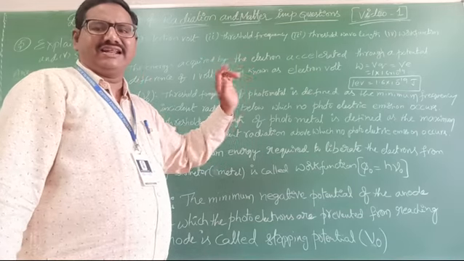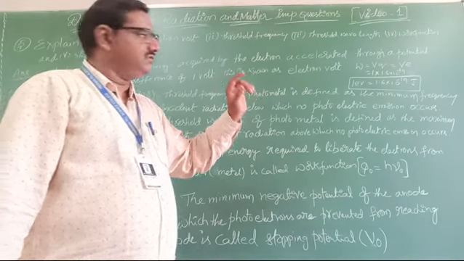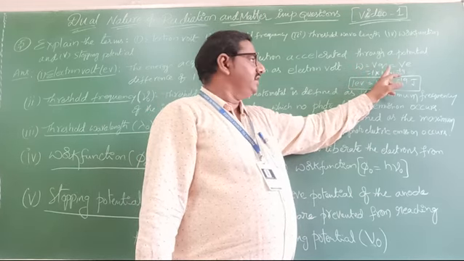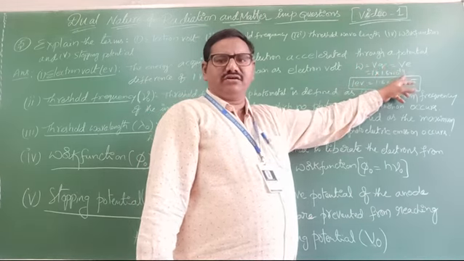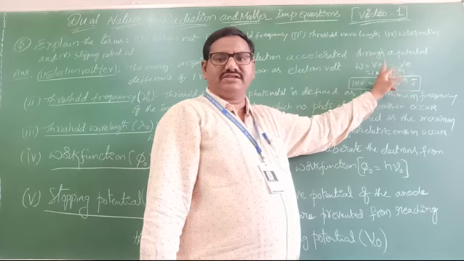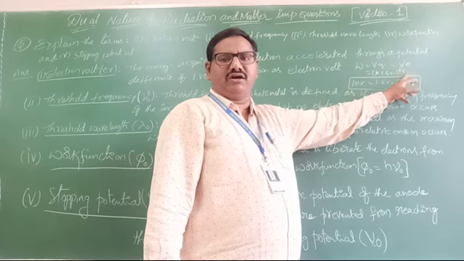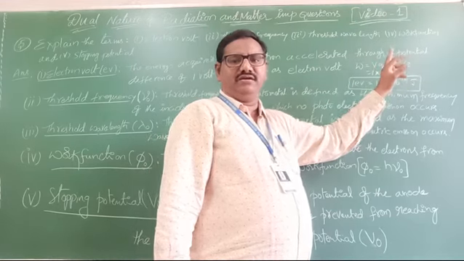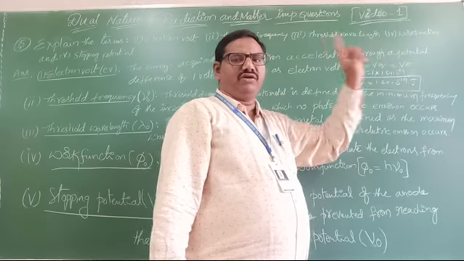So here energy is nothing but work done. So what we will write? W equal to VQ. Here the charged particle is nothing but an electron. So W equal to V into e. Here potential, how much is it? 1 volt.